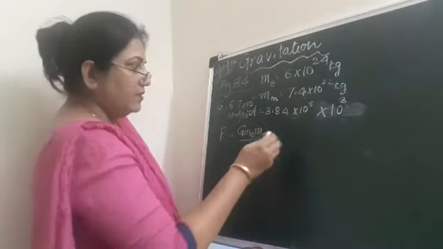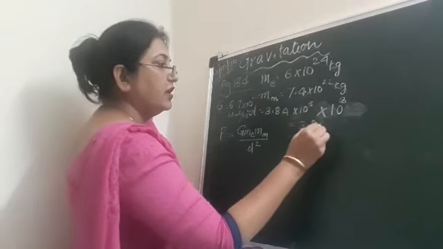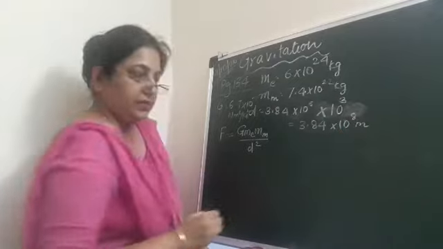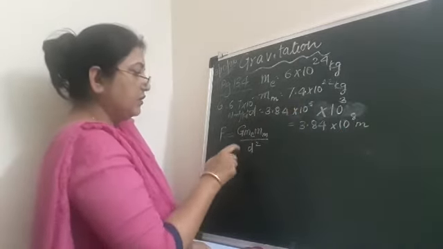Okay, so that means the distance between the two objects will now become 3.84 into 10 to the power of 8 meters. Now we will apply these values in the formula.